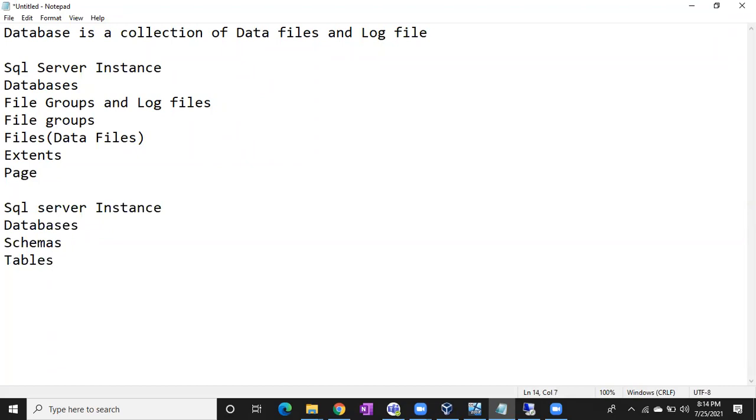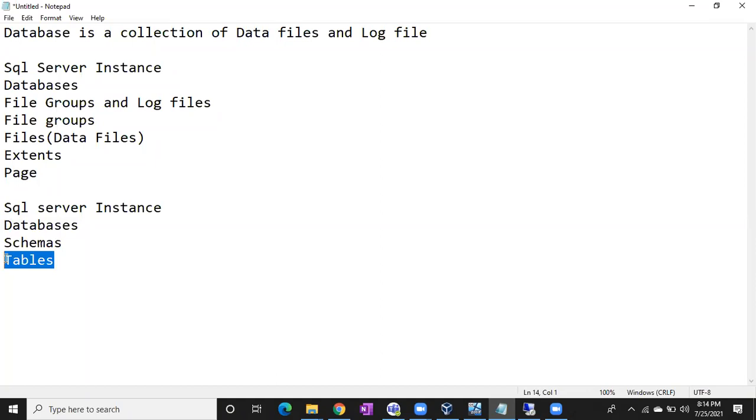So in the SQL Server instance, we'll have databases. In the databases, you can see schemas. A schema is a container. In the schemas, you will have tables. Means your tables are going to be stored inside your database.